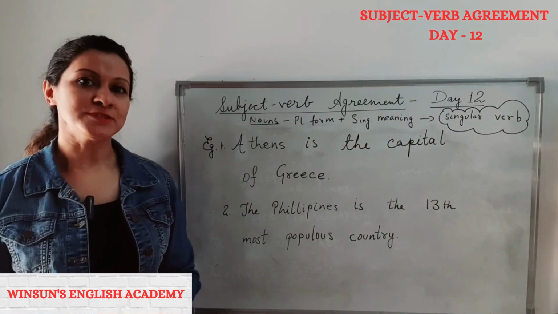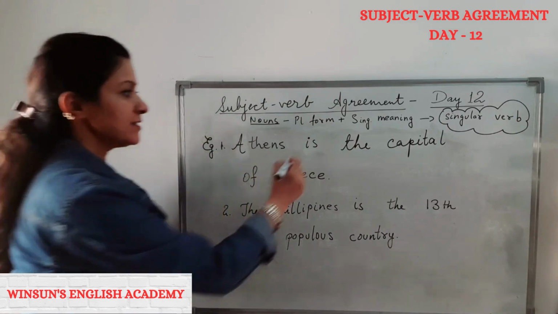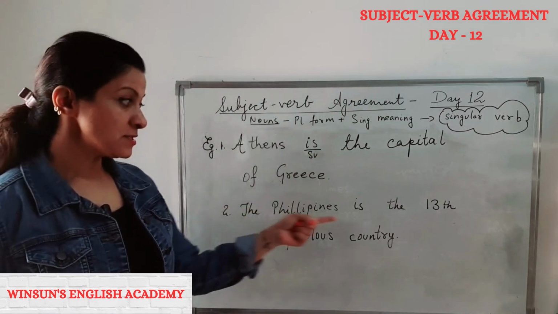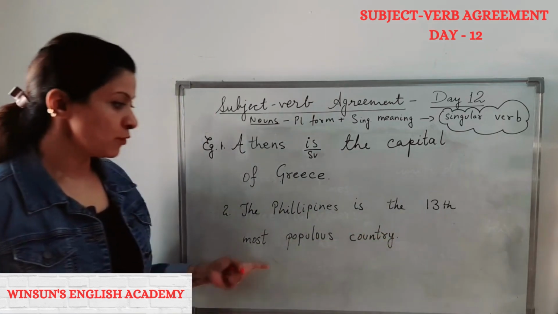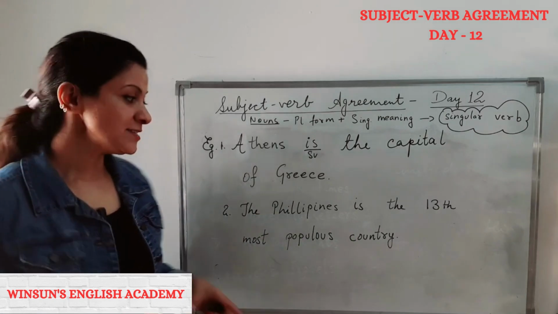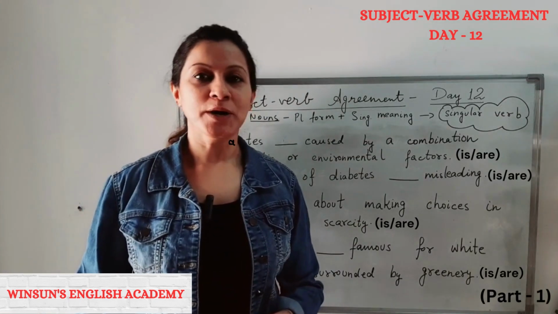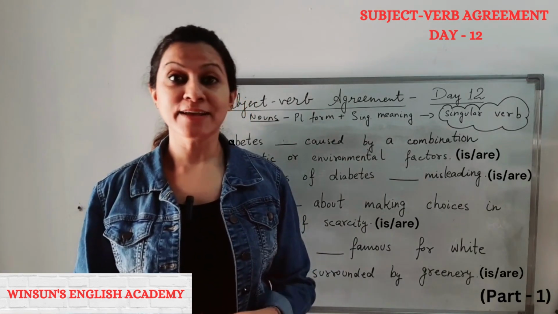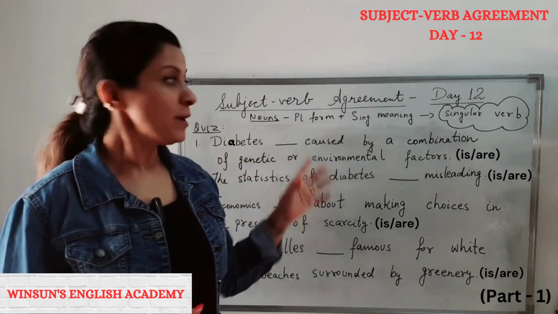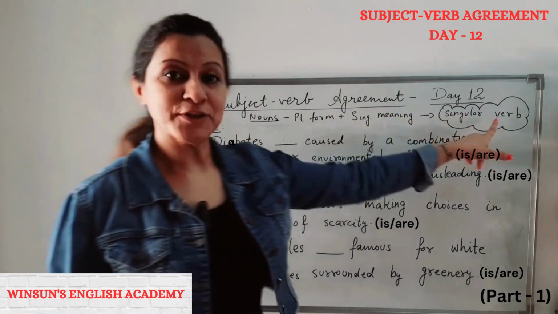Let us look at these examples now. Athens is the capital of Greece. Athens, one country. That is why we have taken singular verb. This one, the Philippines, S, is the 13th most populous country. Now, Philippines is what? A single unified country, right? That is why we have taken a singular verb here. Okay, this way in part 1, we learnt about the names of subjects, games, diseases, and countries that take S in them, but they are singular in meaning. And just because they are singular in meaning, they take the singular verbs.